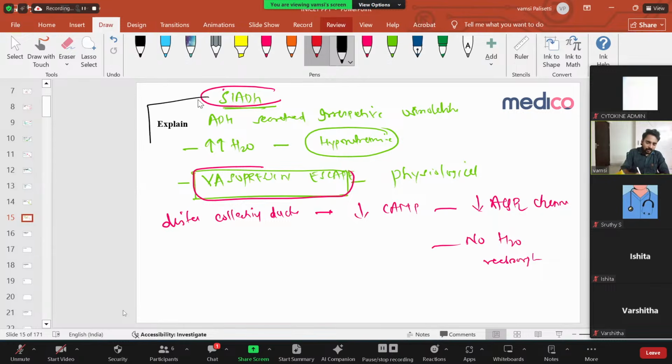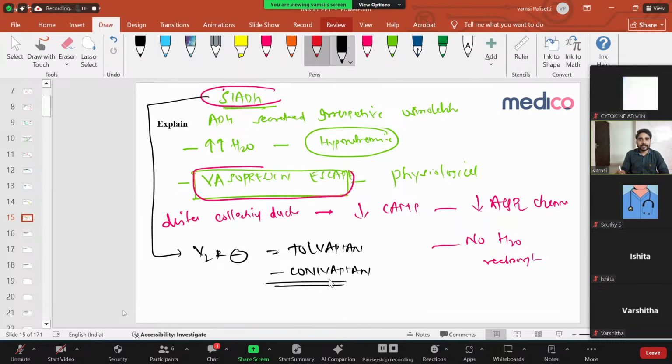In SIADH, what is the drug of choice? In SIADH, you can give a V2 receptor antagonist, because ADH is there. The drugs are tolvaptan, the oral drug, and conivaptan, the IV drug. This is a new question they can ask you. Usually they will ask: SIADH, the drug of choice? Vaptans, that is V2 receptor antagonists, tolvaptan and conivaptan. Right, clear?